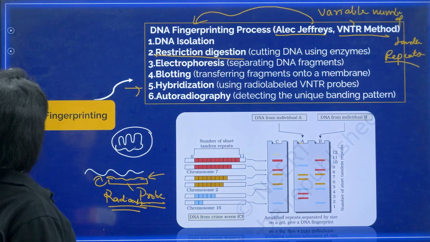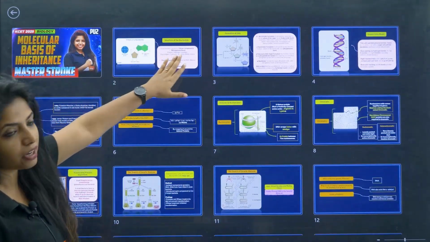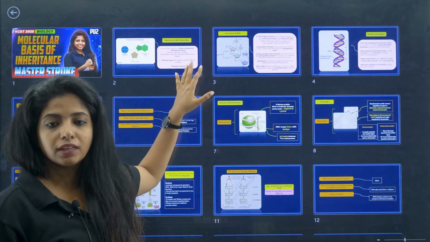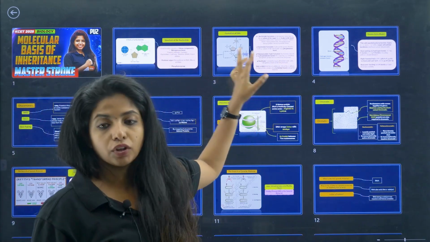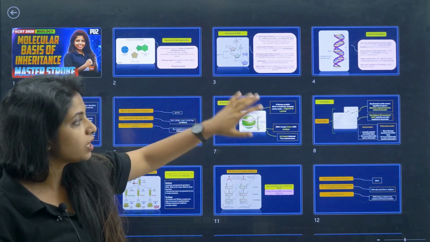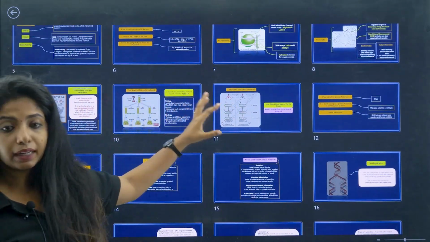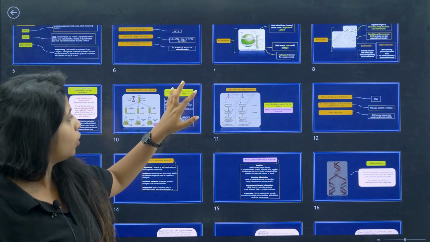And that's how we end this whole chapter, my dear children. We started off from the structure of DNA. We went ahead with nucleotide, nucleoside, everything. Then nucleosome, the histone proteins, chromatin, euchromatin, heterochromatin, then the search for genetic material, Griffith's experiment, Avery